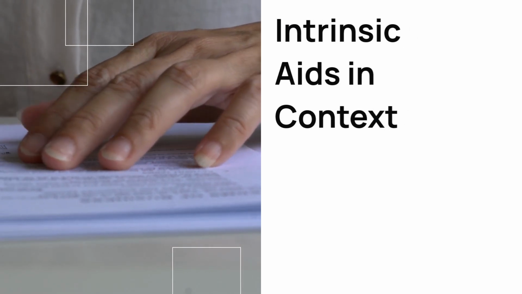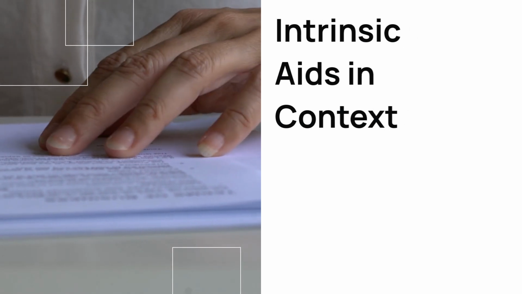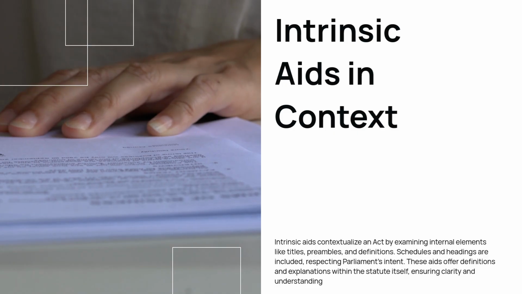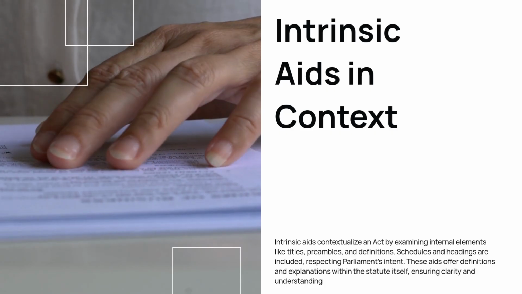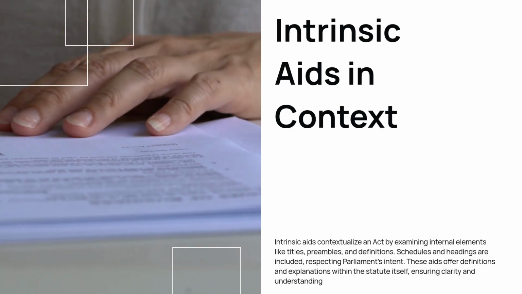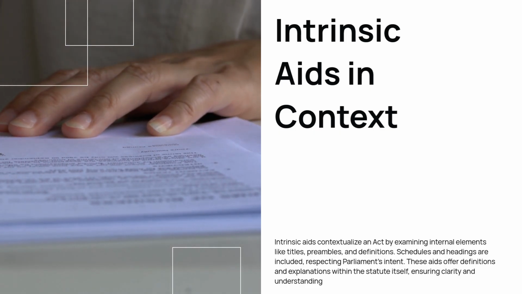Intrinsic aids help put an act into context by examining elements within the statute. These include the long and short title, preamble, and definition sections. Schedules and headings also serve as intrinsic aids. They are considered more respectful to Parliament. Intrinsic aids provide definitions and explanations within the Act itself.